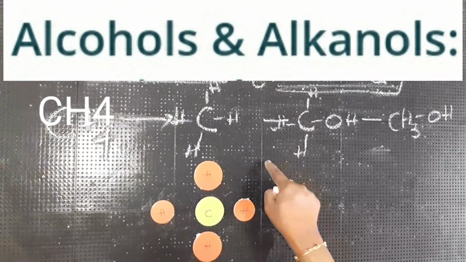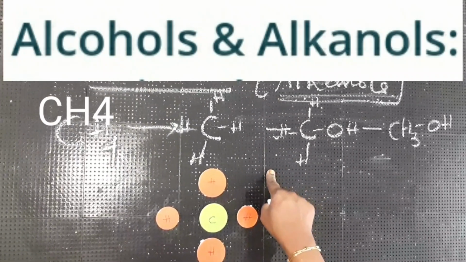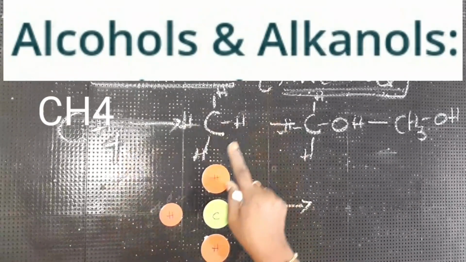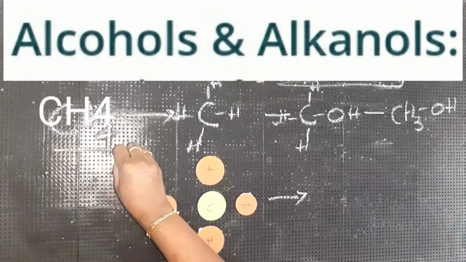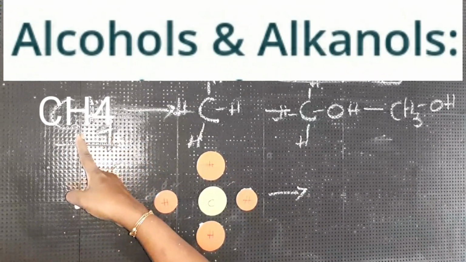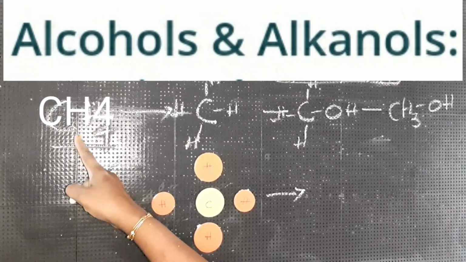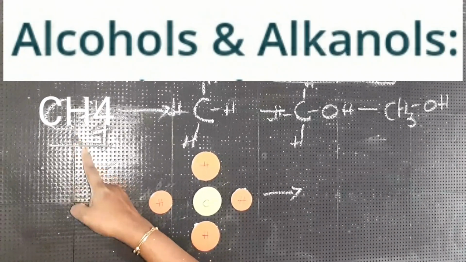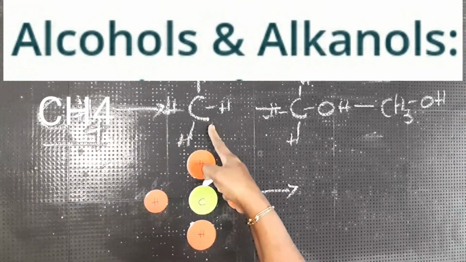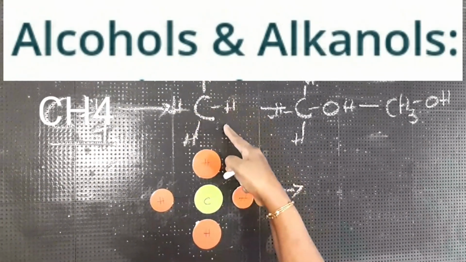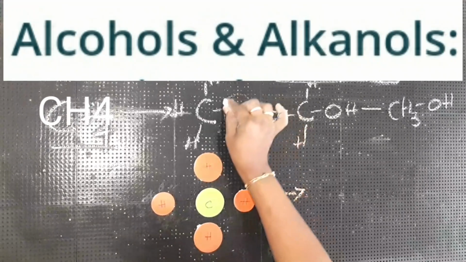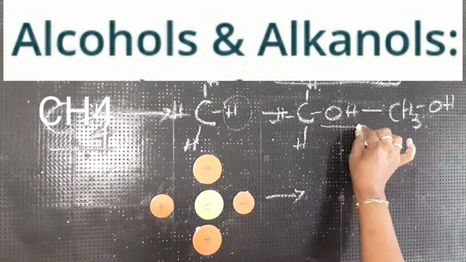Now we shall learn alcohols with one example, children. I told you alcohols are derived from alkanes. So if you take the first alkane, where 1 carbon atom is present, that is methane, which has 4 hydrogen atoms. When you expand it, this is a structural formula. One of the hydrogens is replaced with an OH group.